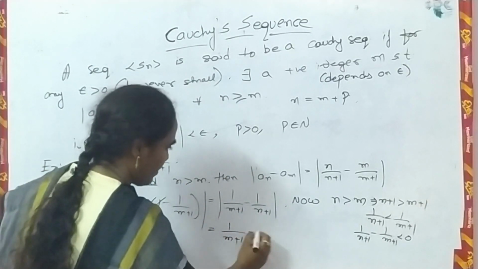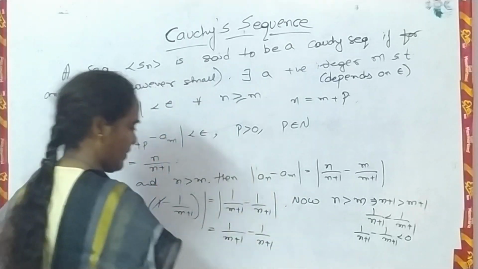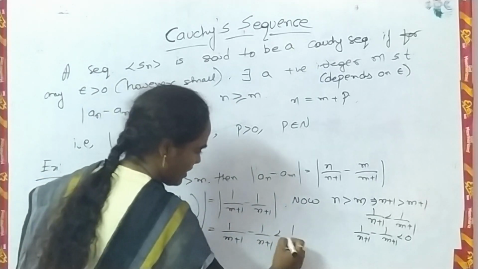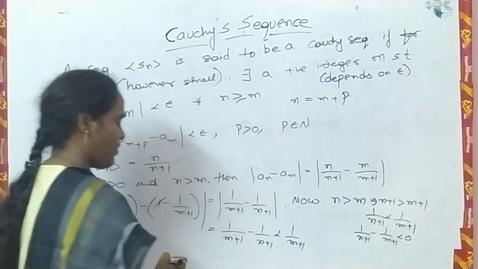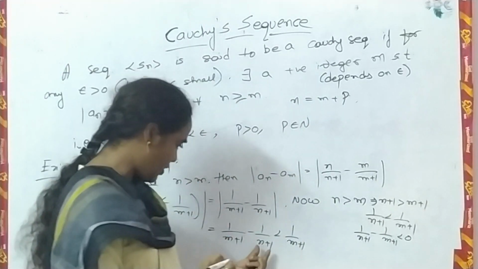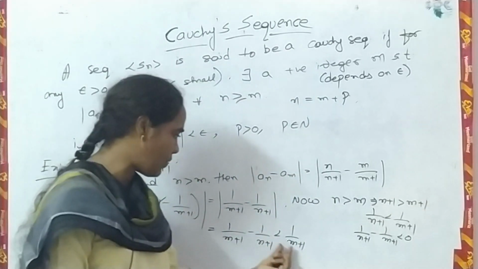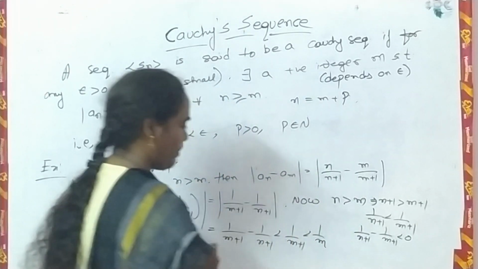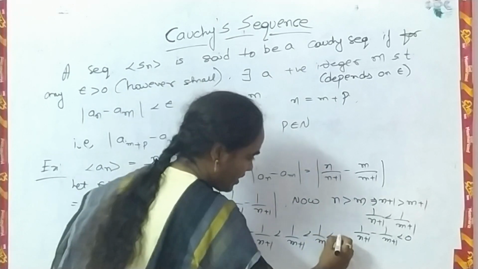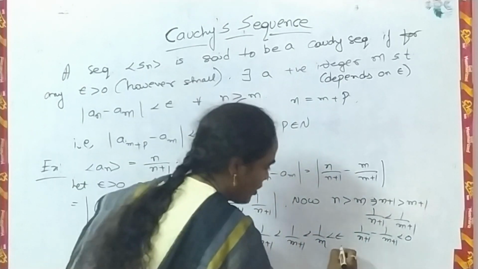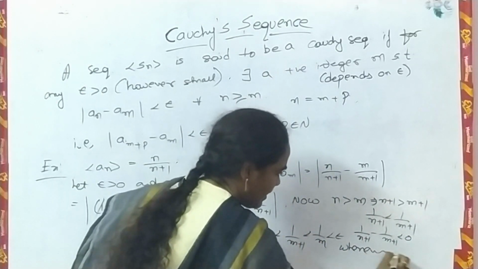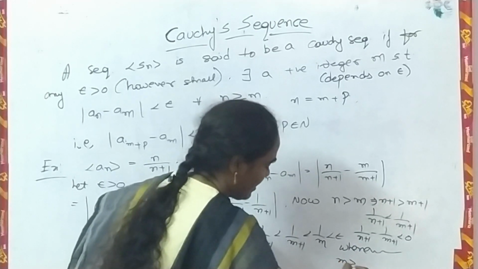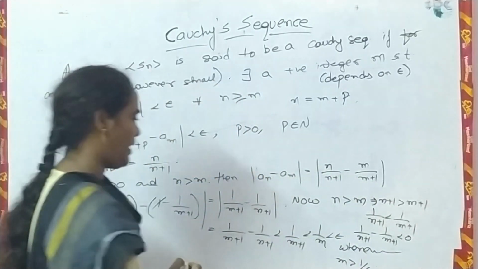So 1 by m plus 1 minus 1 by n plus 1 is less than 1 by m plus 1, because we are removing a small positive quantity. That's why this value is less than 1 by m plus 1, which is also less than 1 by m. And this quantity is less than epsilon whenever m is greater than 1 by epsilon.